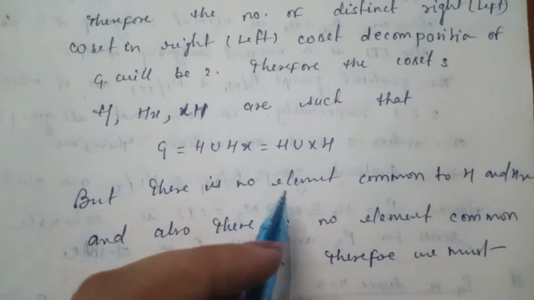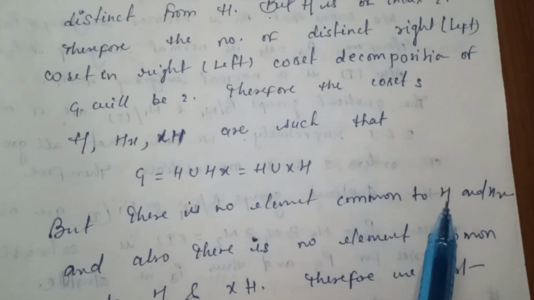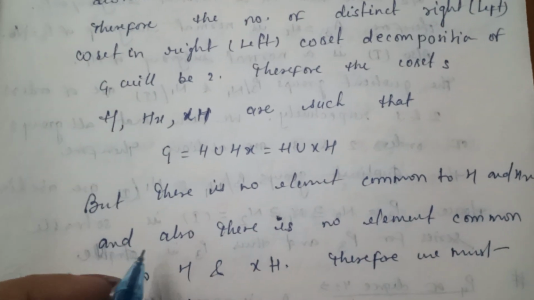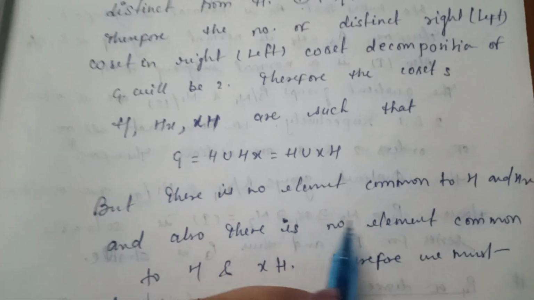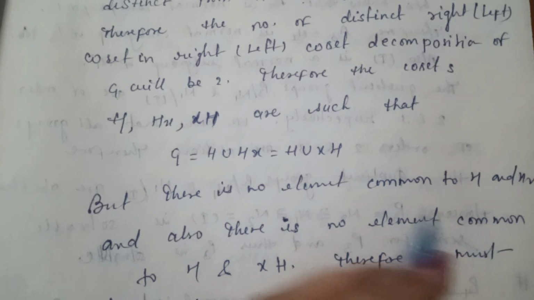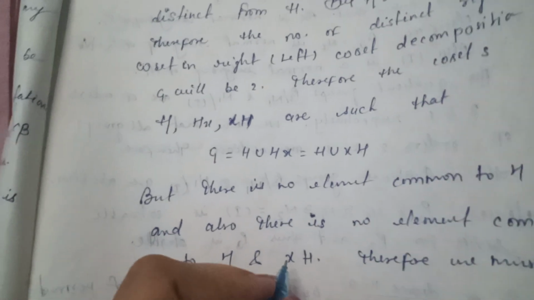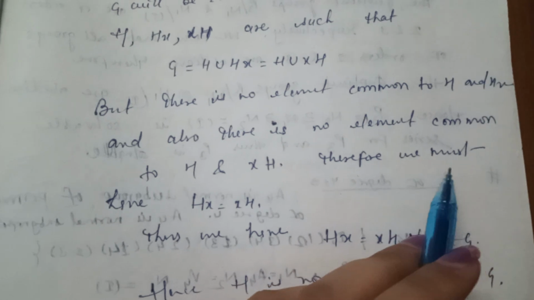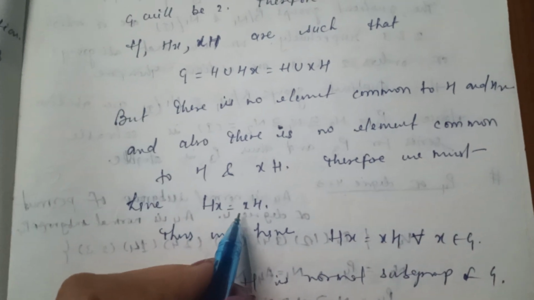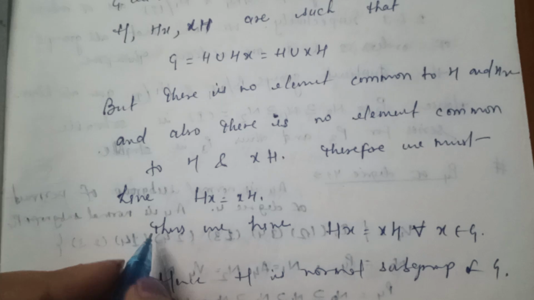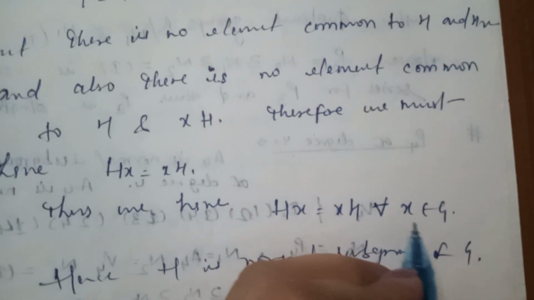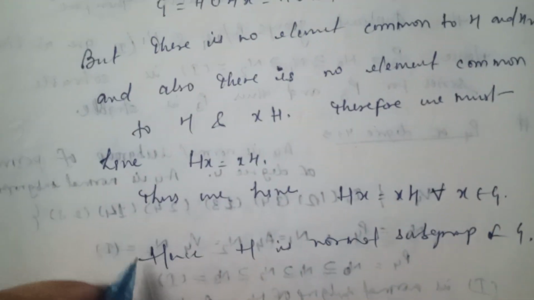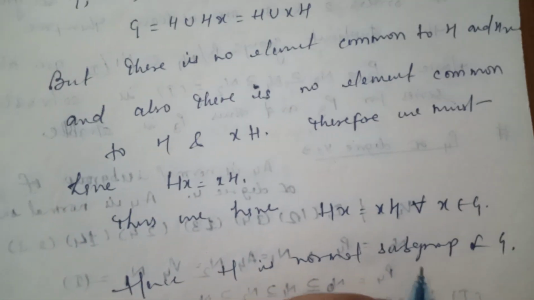But there is no element common to H and Hx, and also there is no element common to H and xH. Therefore, we must have Hx is equal to xH. Thus, we have Hx is equal to xH for all x belongs to G. Hence, H is a normal subgroup of G.